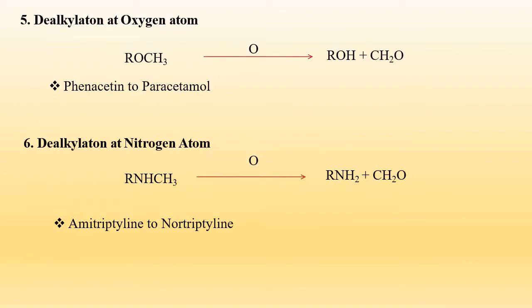On the next slide comes dealkylation at the oxygen atom, known as O-dealkylation. This reaction is also similar to N-dealkylation and proceeds by alpha carbon hydroxylation to form an unstable hemiacetal or hemiketal intermediate, which spontaneously undergoes carbon-oxygen bond cleavage to form the alcohol. This is important for the phenacetin to paracetamol conversion. The next is dealkylation at the nitrogen atom.